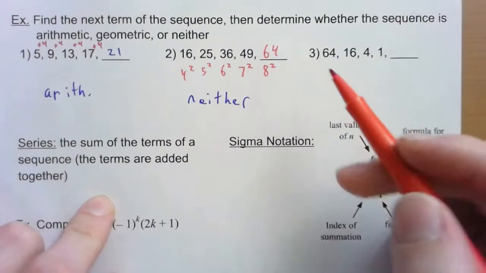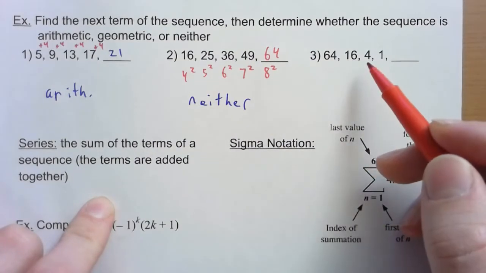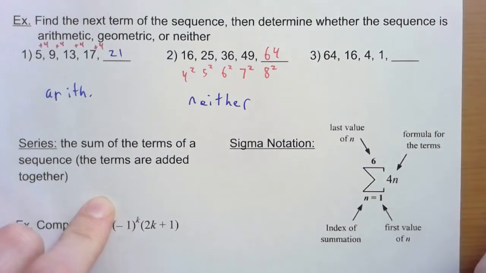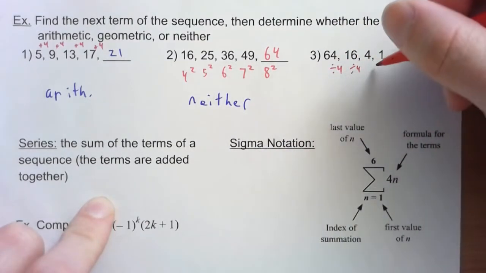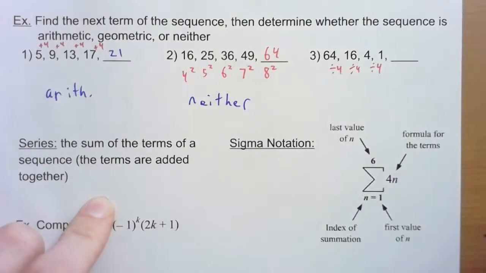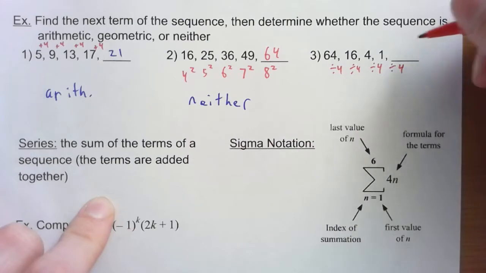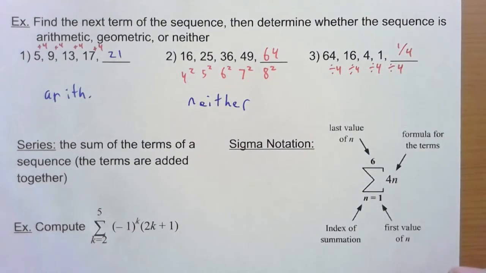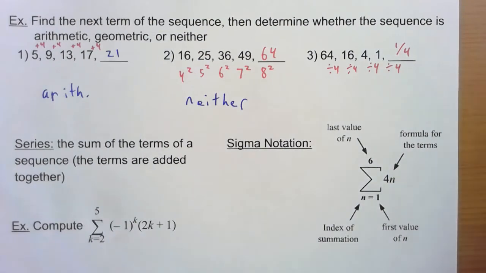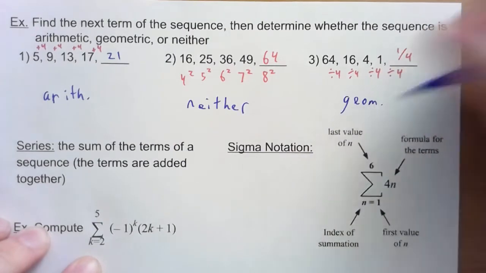All right, let's take a look at these numbers here and see if we can see the pattern. 64 to 16 to 4 to 1. The pattern is dividing by 4. If I divide by 4 each time, that works. So the last one here, if I divide by 4 again, 1 divided by 4 is 1/4. So what do you think about this one? Is that arithmetic or geometric? That one's going to be geometric.